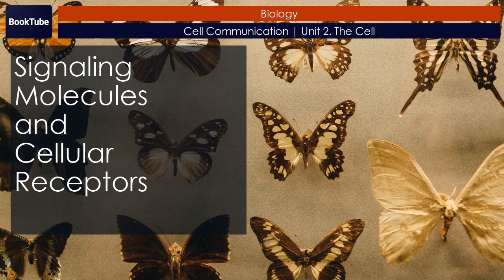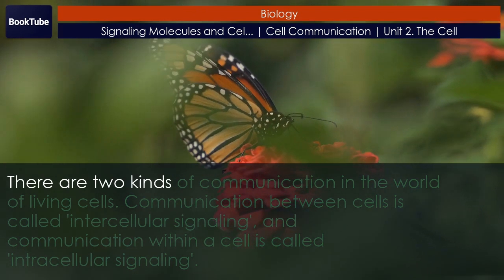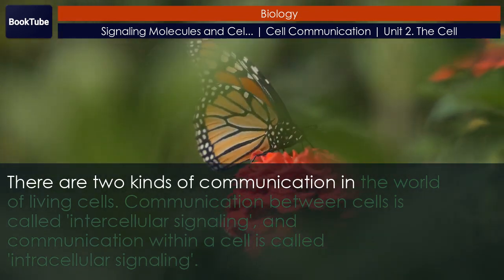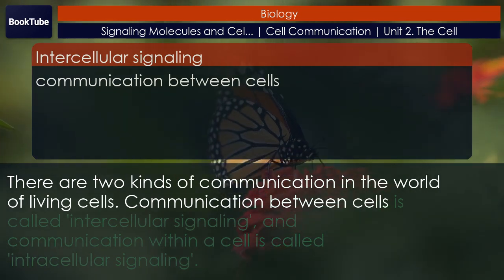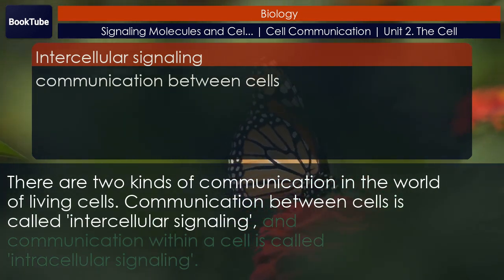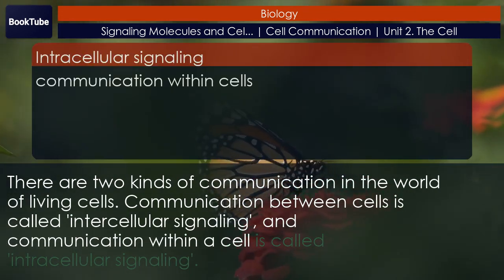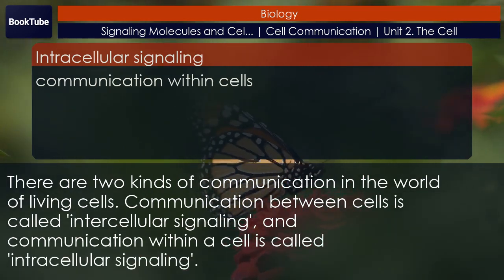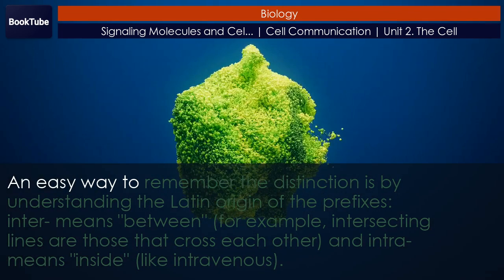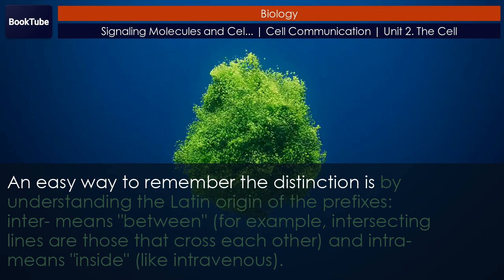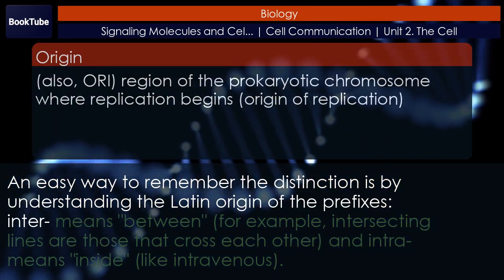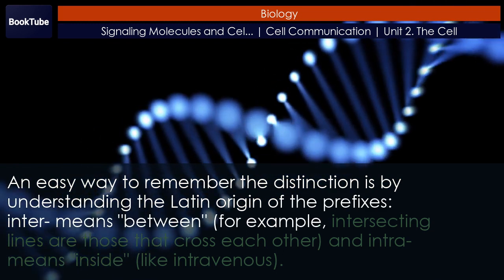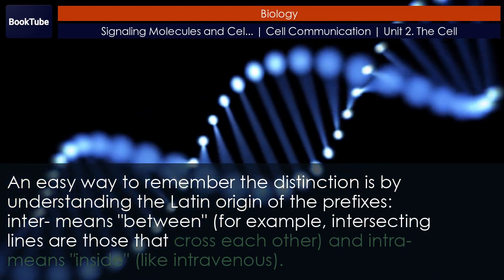Signaling molecules and cellular receptors. There are two kinds of communication in the world of living cells. Communication between cells is called intercellular signaling, and communication within a cell is called intracellular signaling. An easy way to remember the distinction is by understanding the Latin origin of the prefixes. Inter means between. For example, intersecting lines are those that cross each other.